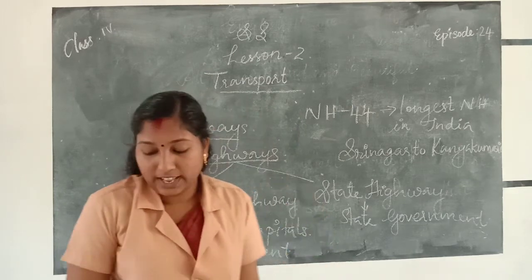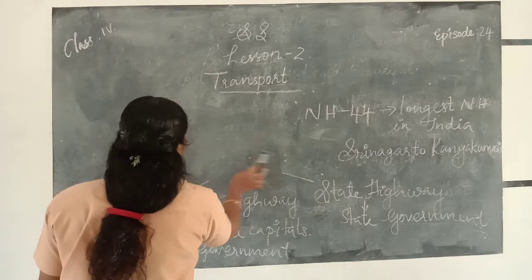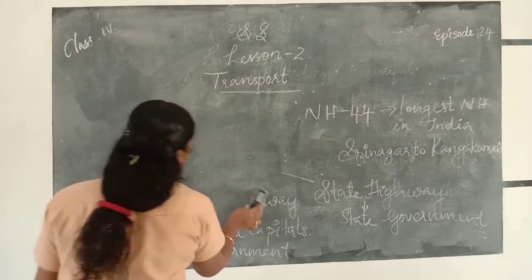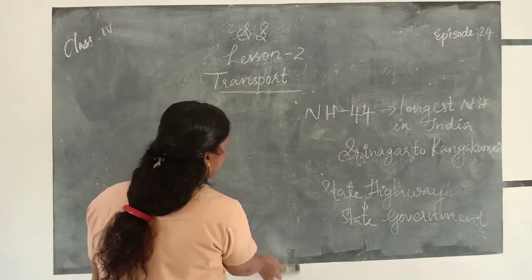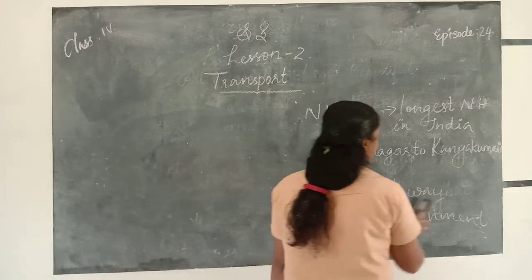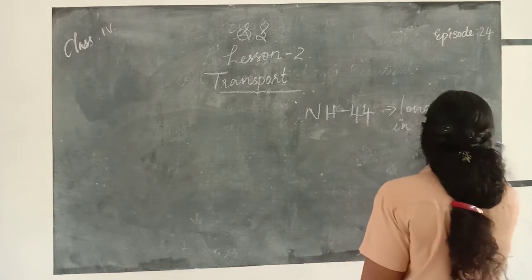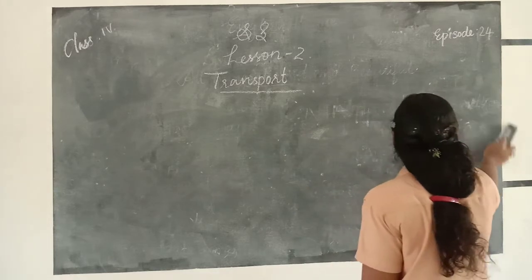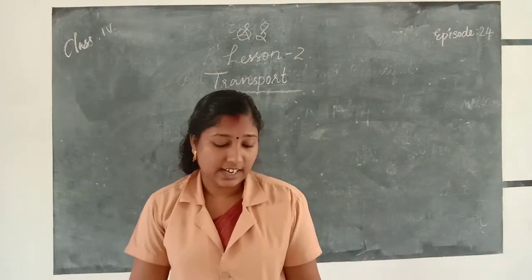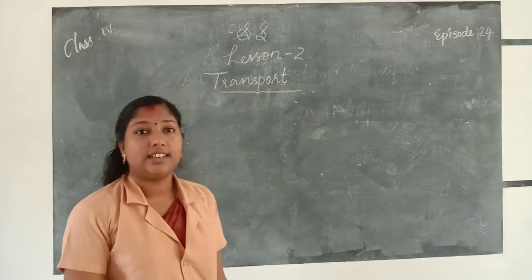Once again about airlines. What do you mean by airlines? Airlines means a company that provides air transport facilities to the public. There are international airlines and domestic airlines.